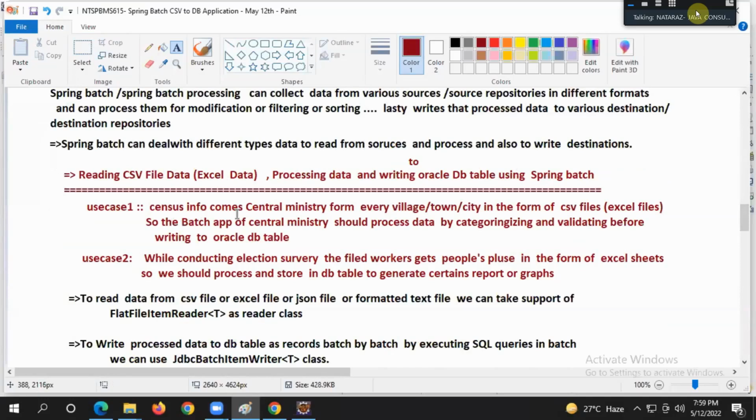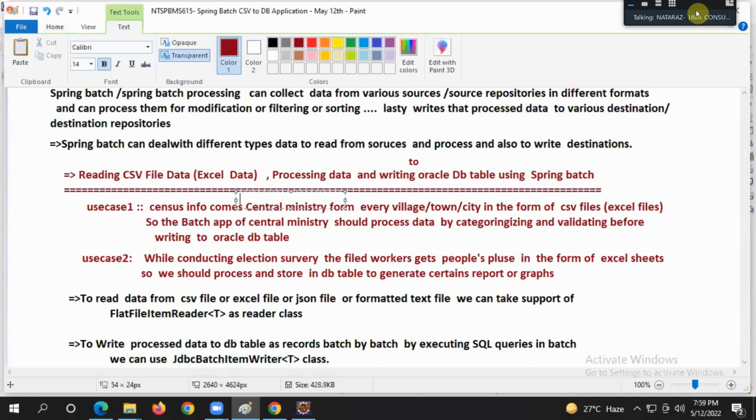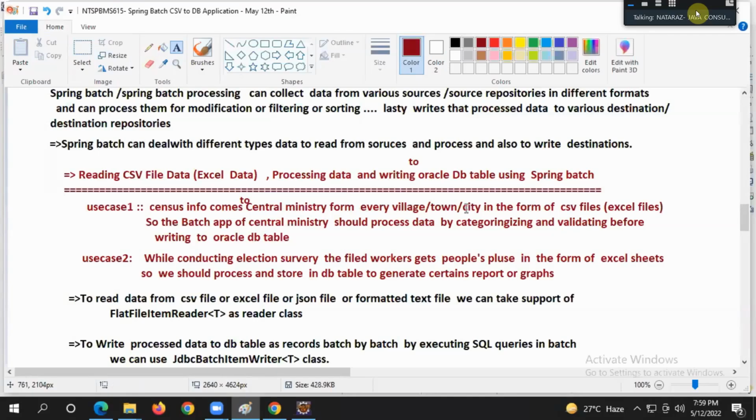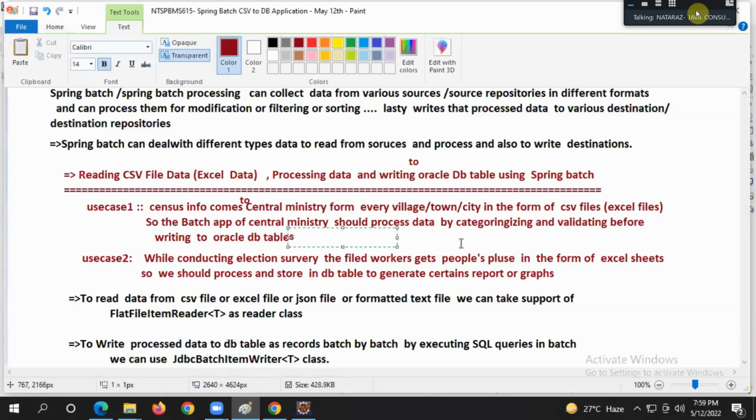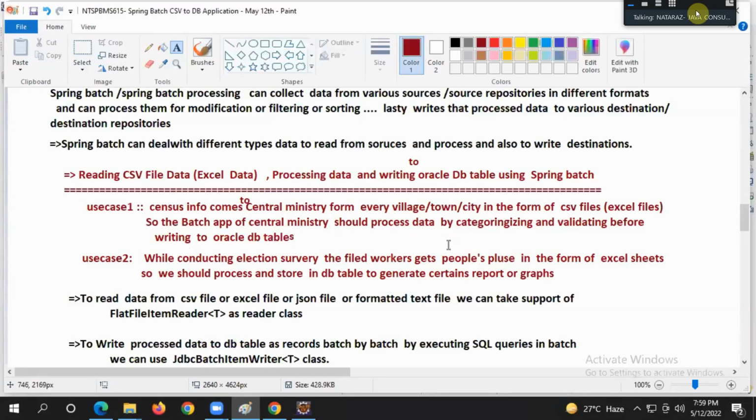Census info comes to the central ministry from every village, town, city in the form of CSV files. So the batch application of the central ministry should process the data by categorizing and validating before writing to Oracle DB tables. I hope you are able to connect it to this use case, guys.